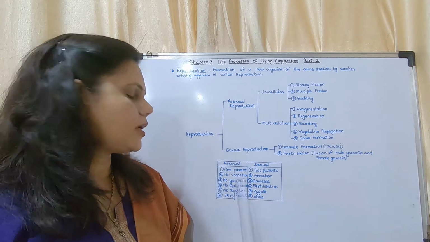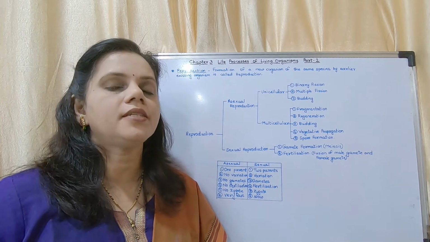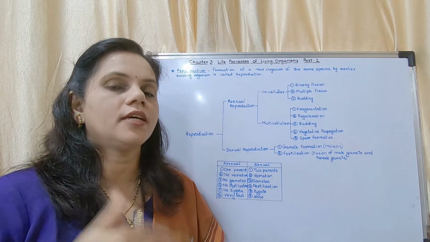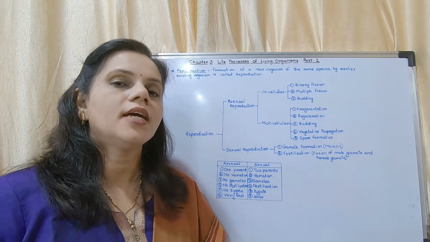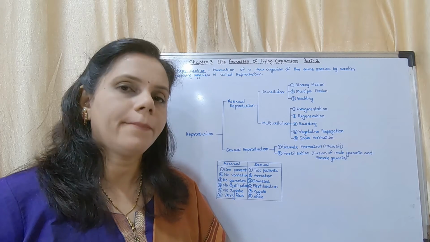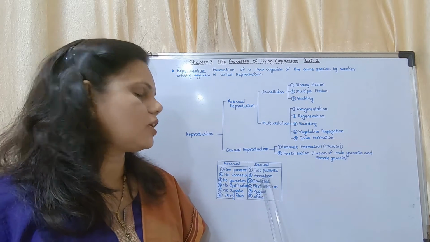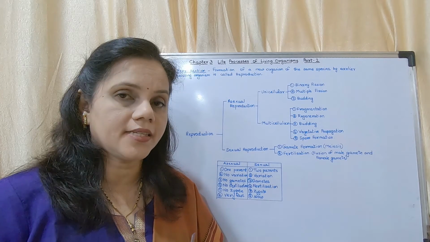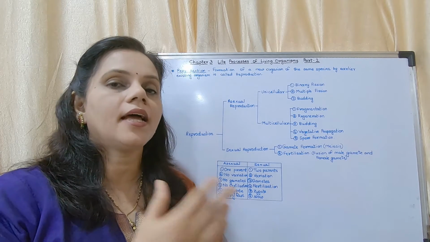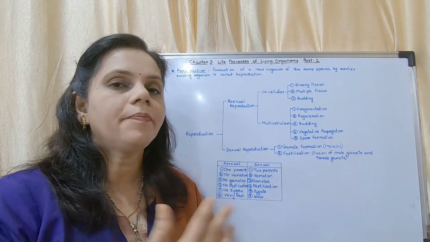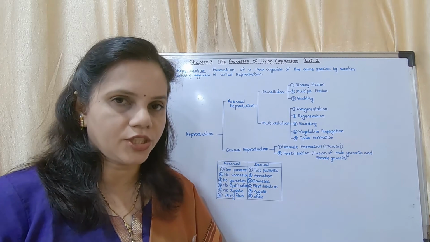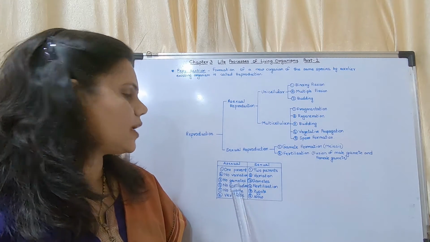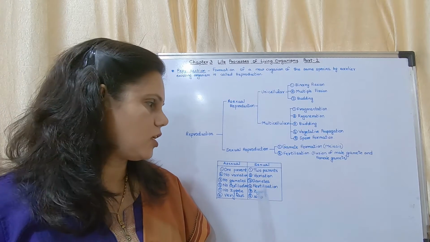In asexual reproduction, there is no variation, meaning the next organism produced is identical to the parent. In sexual reproduction, there are variations, meaning there are differences between the parent organism and the next generation. Next, no gametes are formed in asexual reproduction.